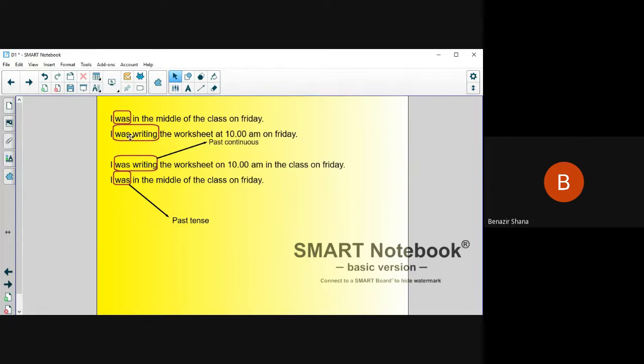Past continuous: was or were. I was writing the worksheet at 10 a.m. on Friday. Was is the past tense. It also denotes the past tense. So you may say like I studied in the middle of the class on Friday. Can we write like this?